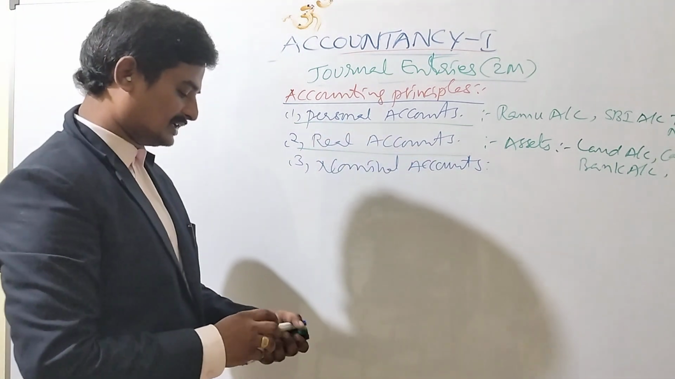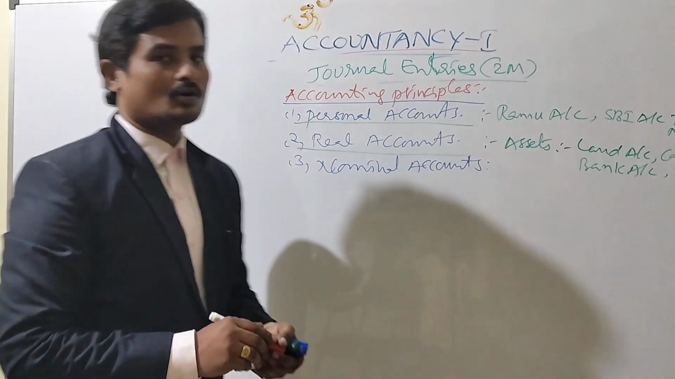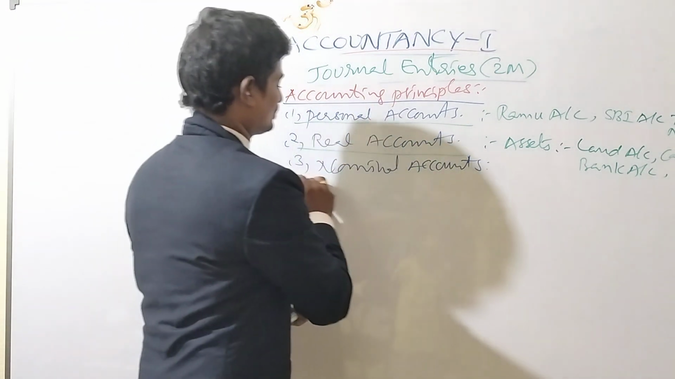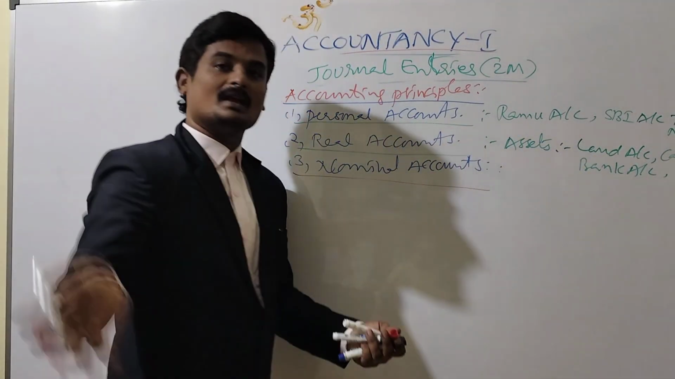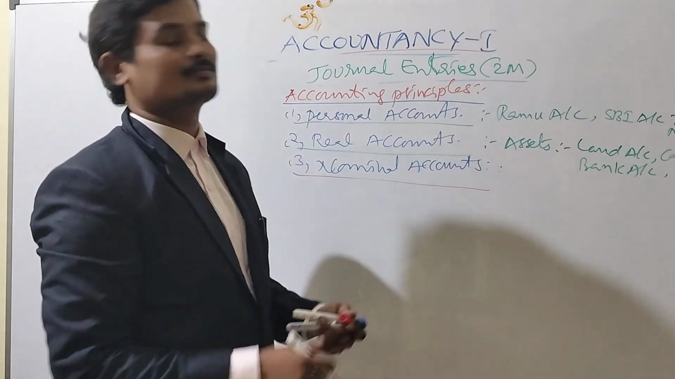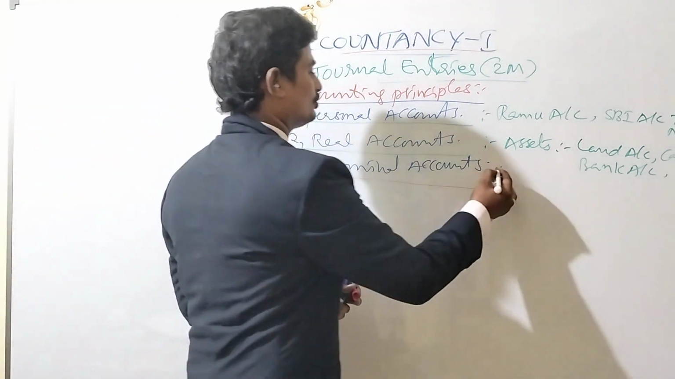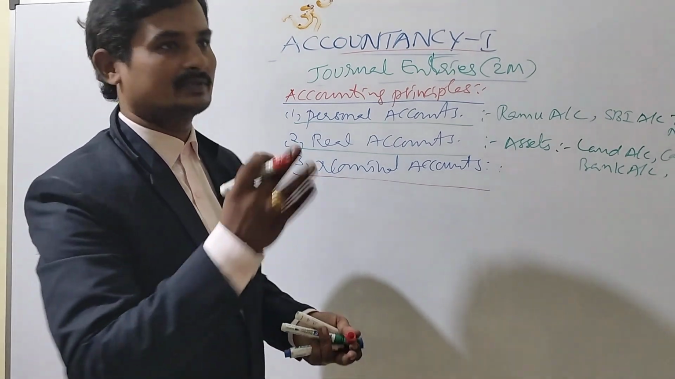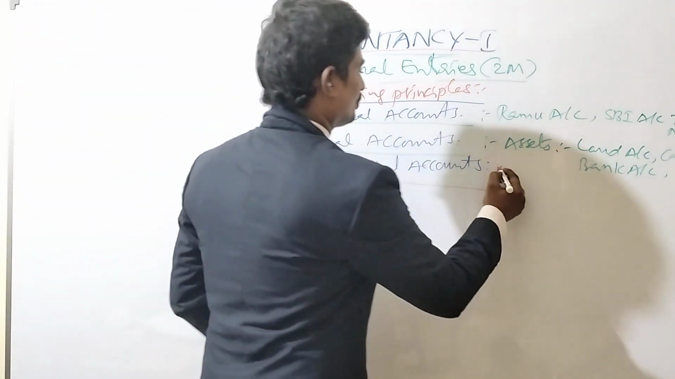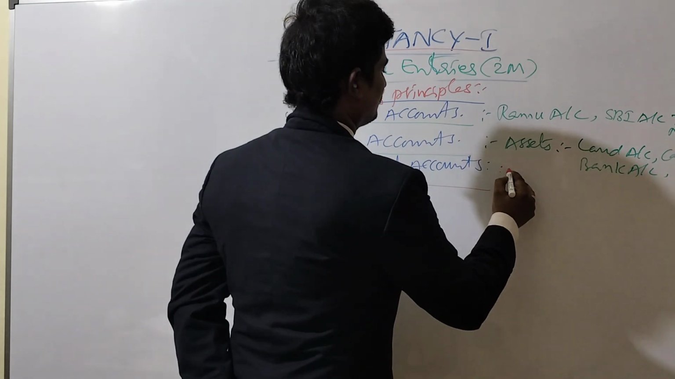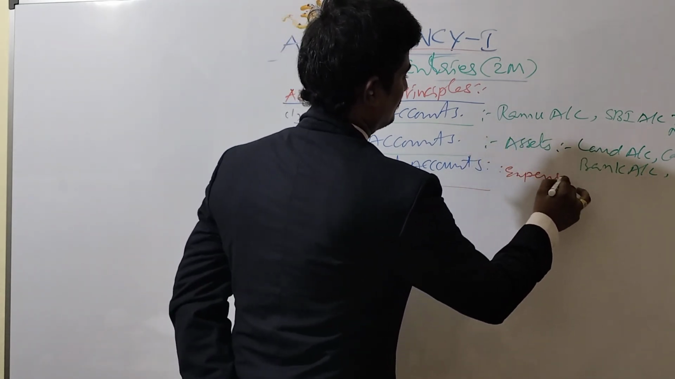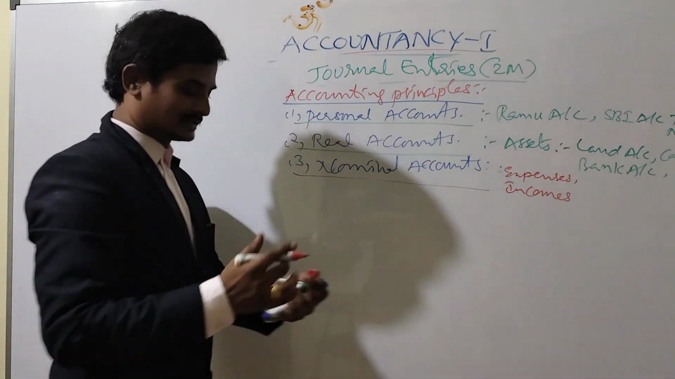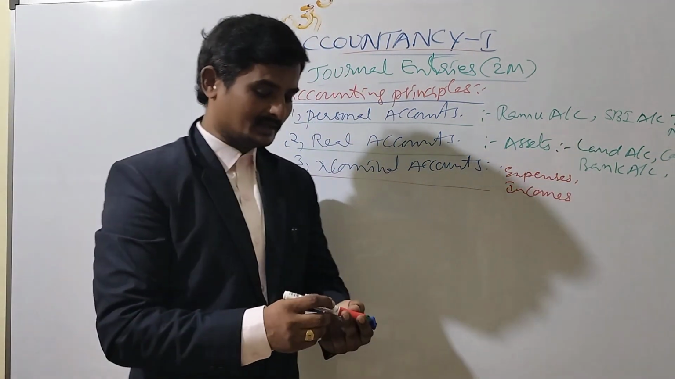Next, coming to nominal accounts. The accounts or aspects which don't fall under the two categories, the remaining accounts, all come under nominal account. Nominal means temporary impact of the transaction. Example: all expenses and incomes come here.